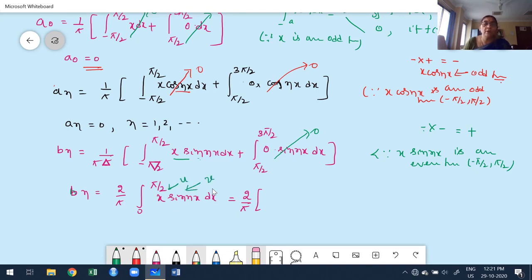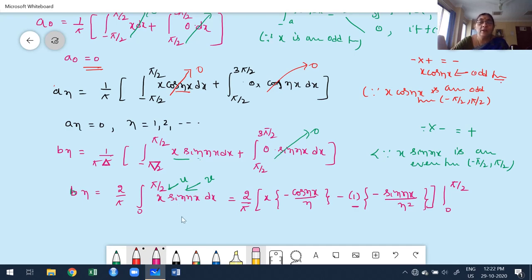From the UV or Bernoulli's rule, x into integration of sine is minus cos nx by n, minus, the differentiation of x is 1, the integration of cos gives sine nx by n into n, that is n square, keeping minus 1 by n square outside. Now we are going to stop applying UV rule. Why? Because once we get a derivative value that is constant, it is not necessary to move further, because that value must be 0.